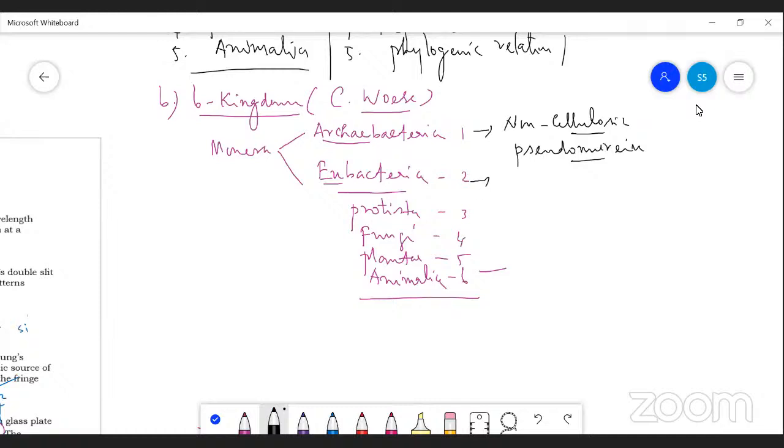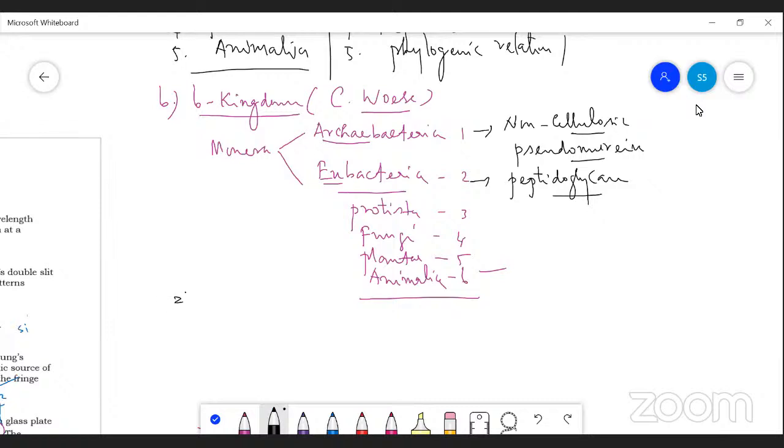Whereas in Eubacteria, the cell wall is made up of peptidoglycan. That is why Archaebacteria differ from Eubacteria. So he divided Monera into two groups, Archaebacteria and Eubacteria. Third one is Protista, fourth one is fungi, fifth one is Plantae and Animalia.